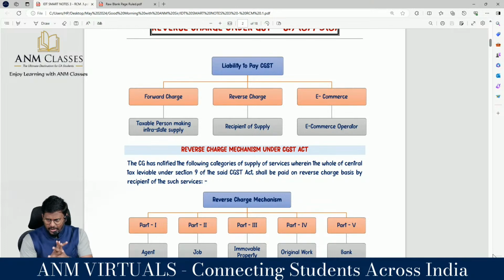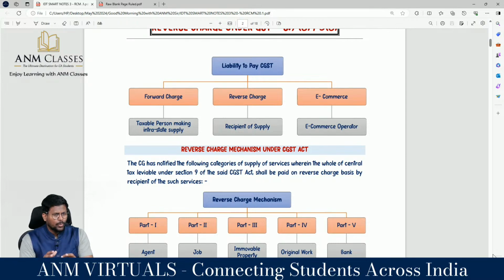9 is classified into 5 categories: 9-1, 9-2, 9-3, 9-4, 9-5. What is 9-1? What is 9-2? What is 9-3? What is 9-4? What is 9-5? Taxability of e-commerce operator.